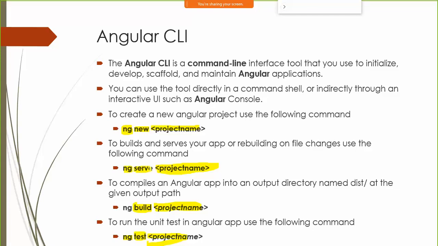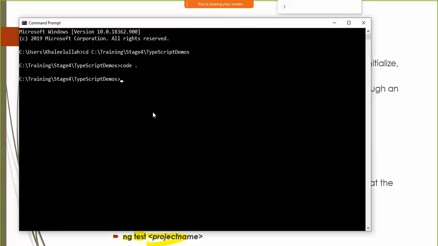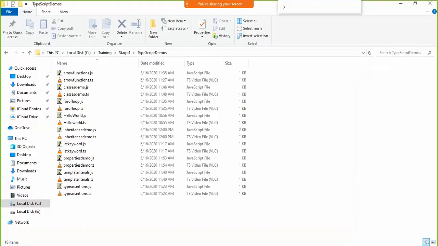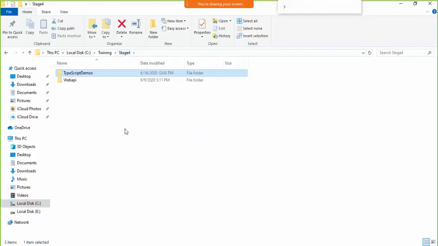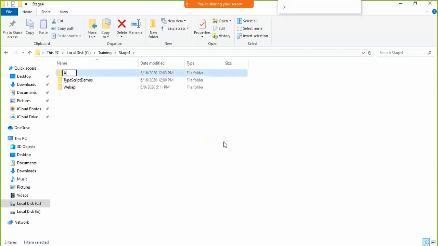So let us see how we can quickly create an Angular application and how we can run it. So I'm gonna go back here and cd dot dot. I'll create a new folder, say new folder, Angular demos. Fine.